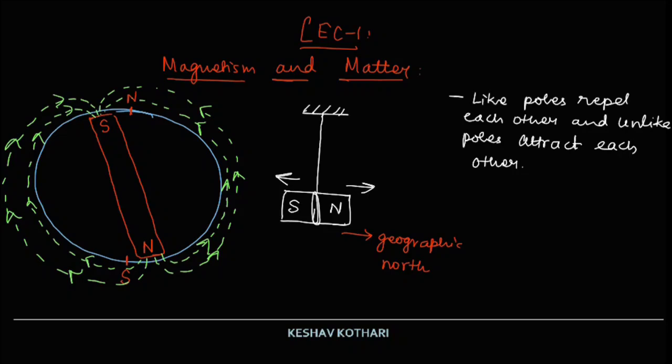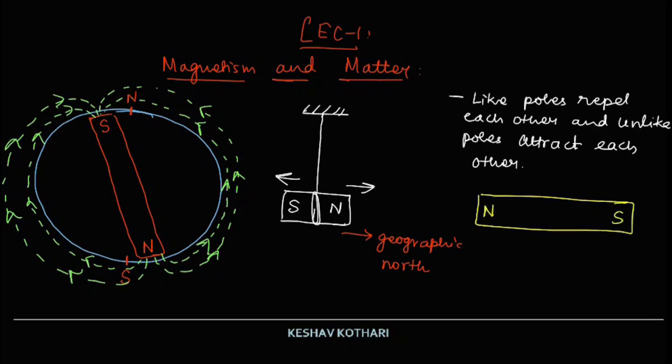The next fact that we establish is that for a magnet, monopoles do not exist. If there is a bar magnet or any other magnet for that matter, it will have a north pole and a south pole. It is impossible to construct a magnet having only one polarity. Consider a bar magnet having north and south.